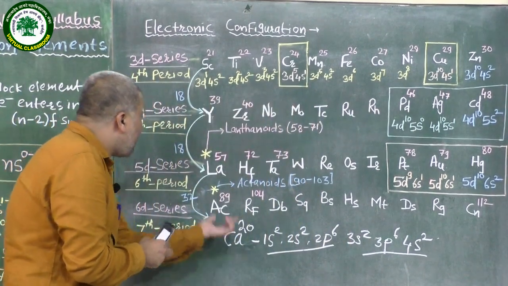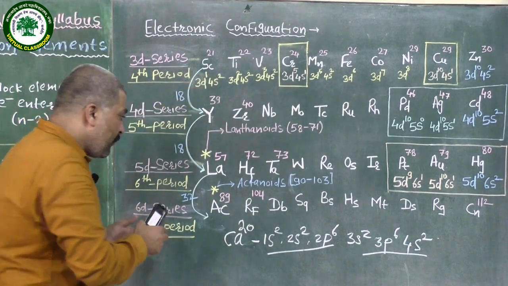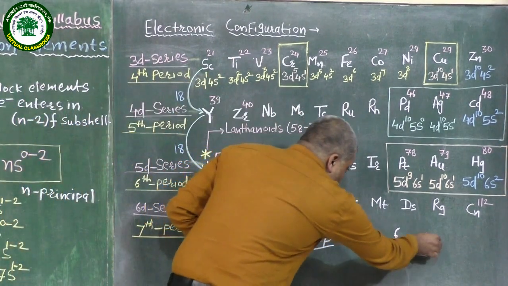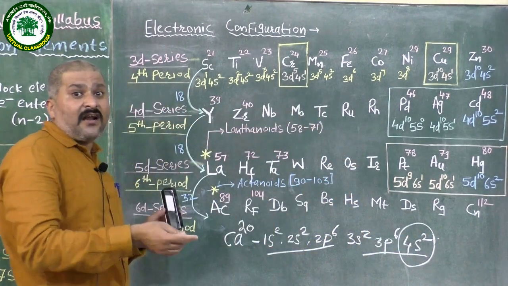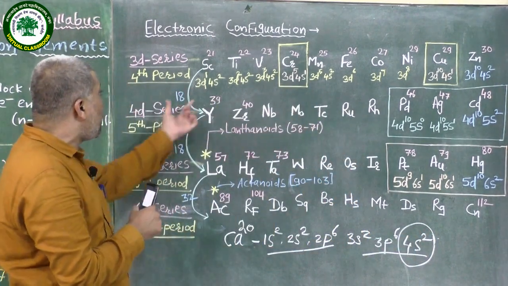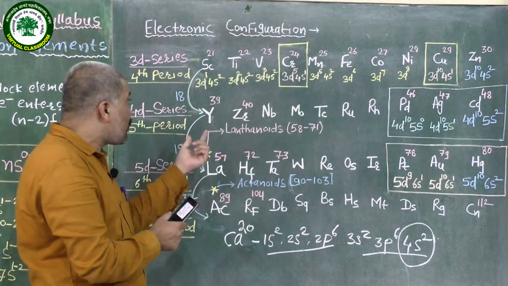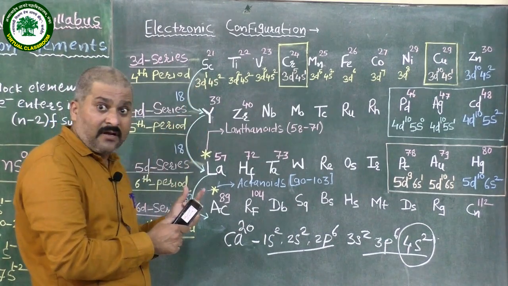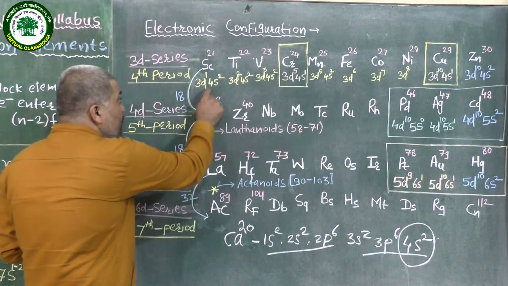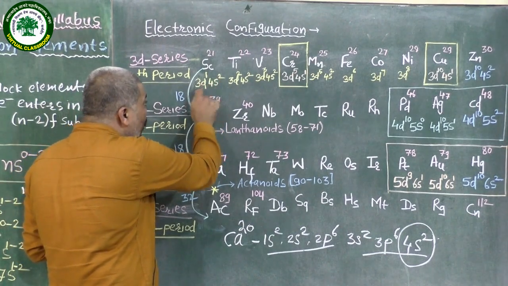After this calcium, scandium starts. But in calcium, the s orbital is completely filled. When we start writing the electronic configuration of the d block, the last electron enters into the d orbital, that is 3d1. The 4s subshell is filled before 3d.